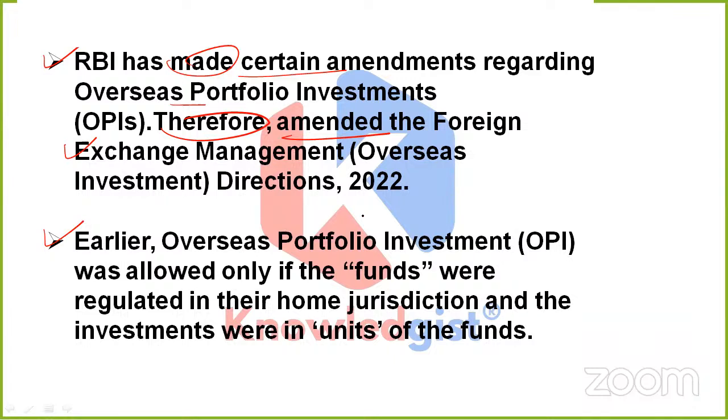Before it, what was the thing previously mentioned in OPIs? They were properly allowed only if the funds were regulated in their home jurisdiction and the investments were in units of the funds. But now it is not the same. If they are not in their home jurisdiction, then also it is possible to regulate it, and the funds need not be in units every single time. Now, there is a term which we all came across, which was offshore funds.